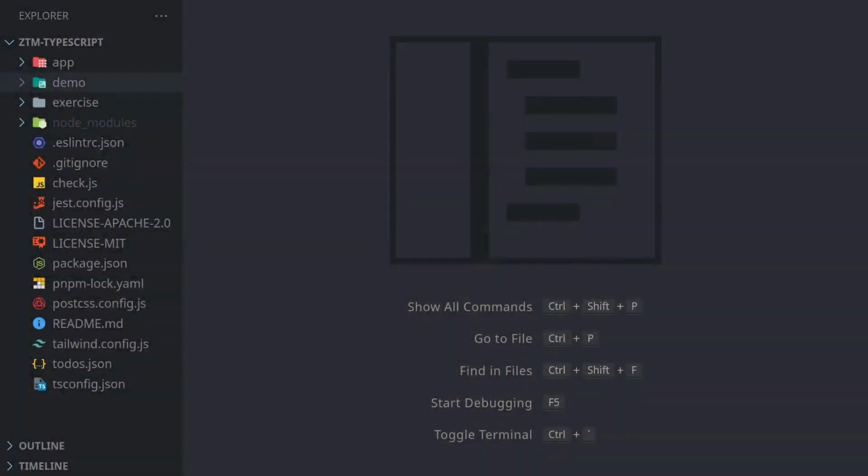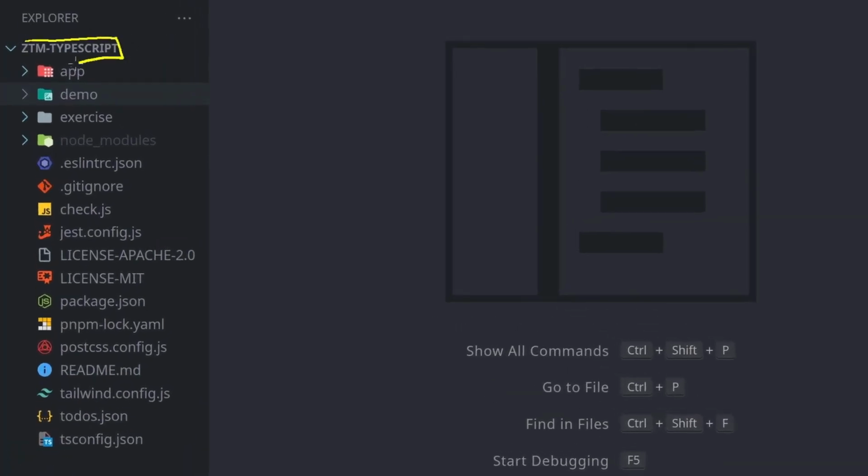In this video, we'll see how to create variables and assign data to variables, and we'll also go over a few of the basic types available in TypeScript. So we're going to open up Visual Studio Code. Again, make sure that we have ZTM TypeScript at the top. We always want to make sure we see that.